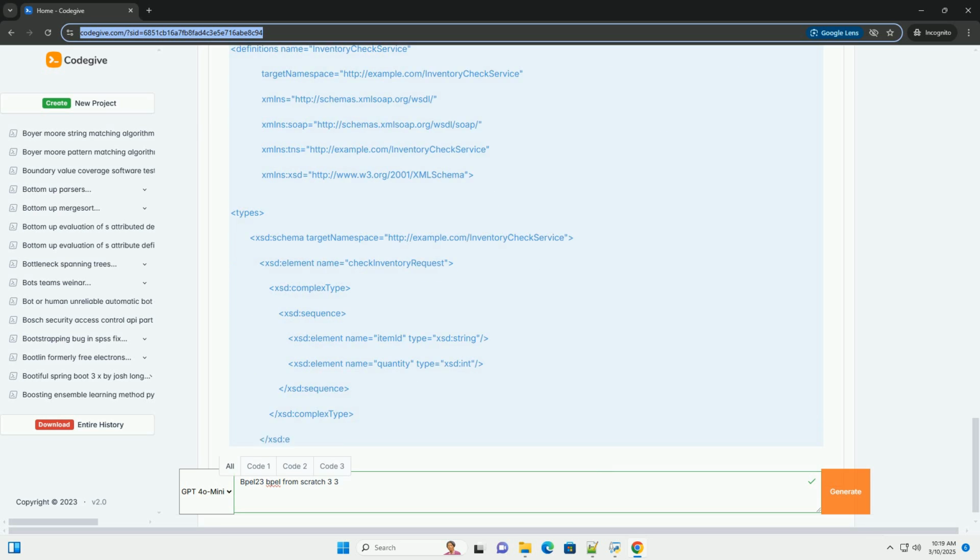Partner links element: defines the external services the BPEL process interacts with. Partner link type refers to the partner link type defined in the .plt file. My role and partner role specify the roles each partner plays. Variables element: defines the variables used within the process. Message type specifies the WSDL message type for variables that hold message payloads. Type specifies simple data types, example XSD Boolean.